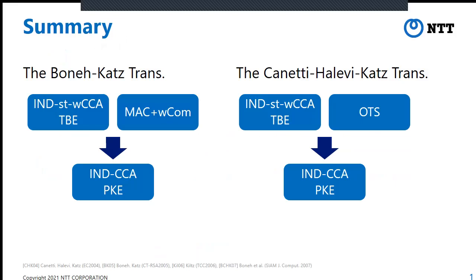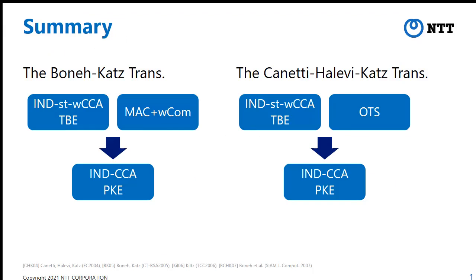On the right-hand side, we present the Canetti-Halevi-Katz transformation, which was proposed in 2004. The Canetti-Halevi-Katz transformation converts weakly secure TBE into strongly secure, that is CCA secure, PKE. Later, Boneh and Katz proposed a modified version of the Canetti-Halevi-Katz transformation. They proposed a conversion from tag-based encryption into PKE.